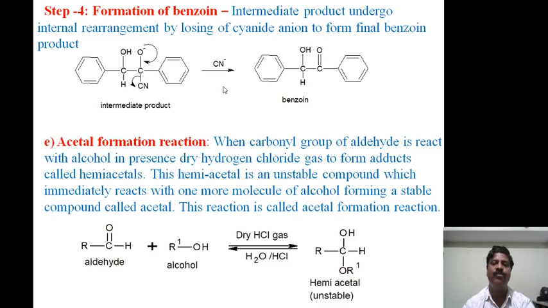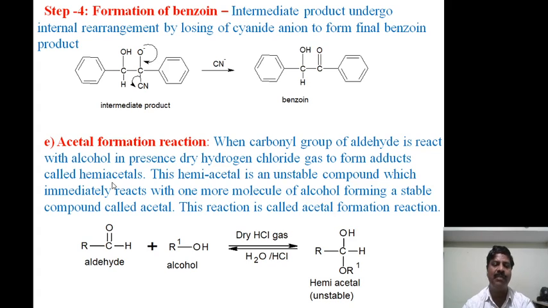This is about the benzoin condensation reaction. And last, the mechanism is nothing but the acetal formation reaction. When the carbonyl group of an aldehyde is treated with alcohol in the presence of dry hydrogen chloride gas, it forms an adduct called a hemiacetal. What is meant by hemiacetal? It means that when the carbonyl group of an aldehyde reacts with alcohol in the presence of dry hydrogen chloride gas, it forms an adduct called a hemiacetal.